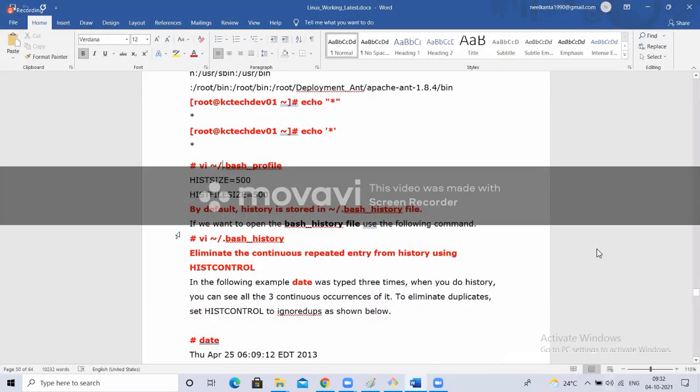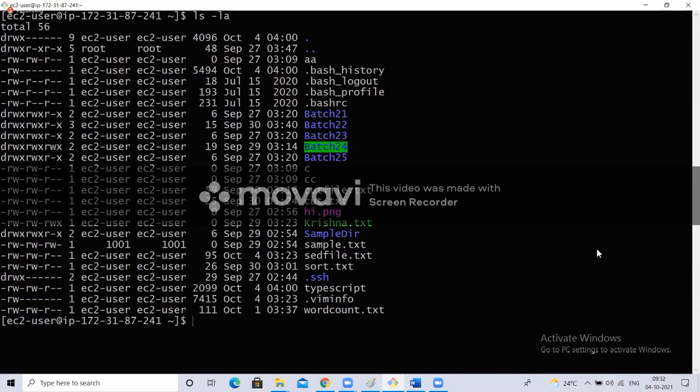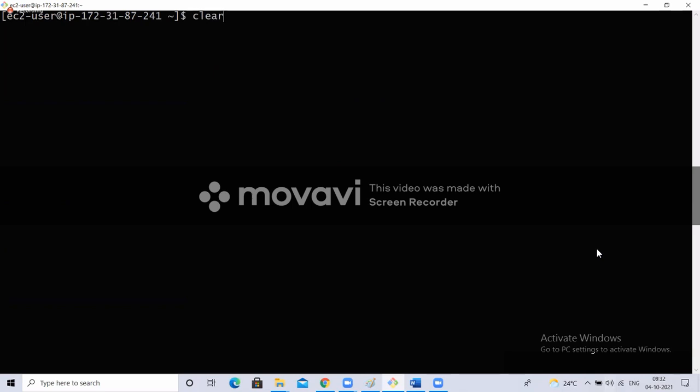So what is this information? Let me give some idea about this. See, I'm clicking on the up arrow. I'm clicking on the up arrow. As this user, it is going to show the previous commands I executed. I'm working with this user for the past 10 years. All the commands I executed in the past 10 years, it will show.